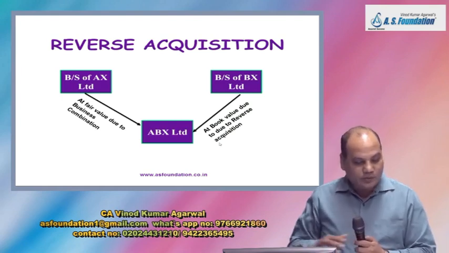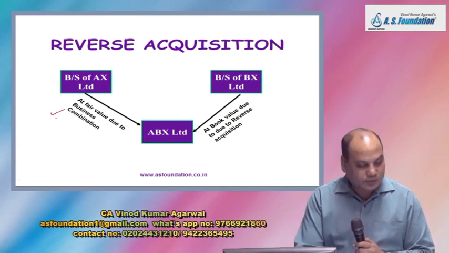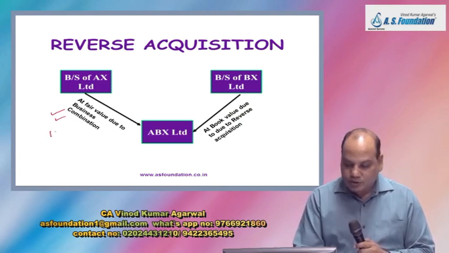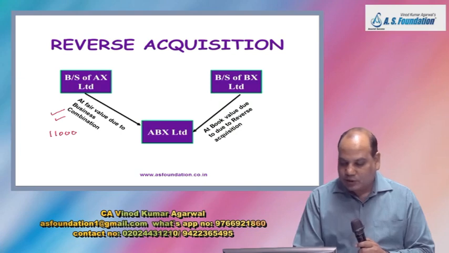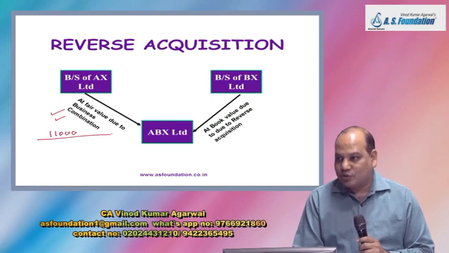So where will this fair value be required? Fair value of AX Limited will be required for fixed asset and inventory. And then fair value of business of AX Limited will be required for calculating the number of shares to be issued.